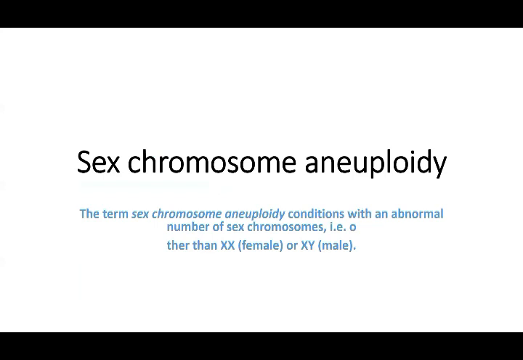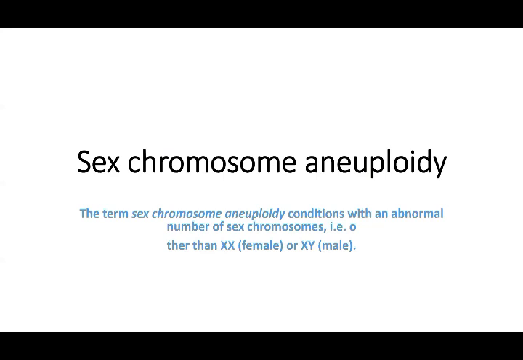Then there is sex chromosome aneuploidy. The term sex chromosome aneuploidy refers to conditions with an abnormal number of sex chromosomes. That is, other than XX female or XY male, the number is either more or less.